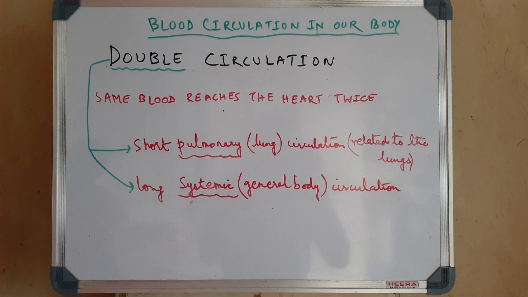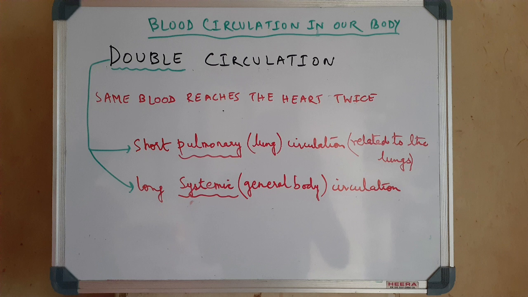Now, blood, the transporting fluid in our body, has to be pumped throughout the body with a certain pressure so that it reaches all the parts in a particular time, generating a pulse. Now this particular pumping action takes place with the help of the heart, which is the pumping organ. It is four chambered in our case.